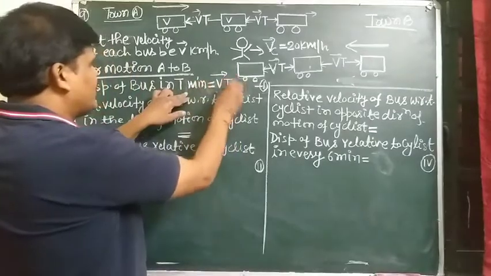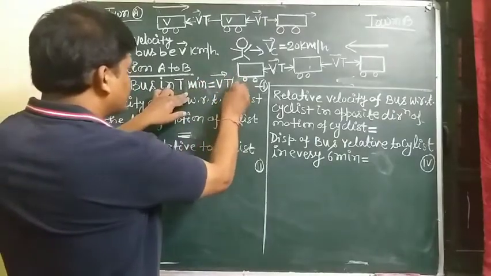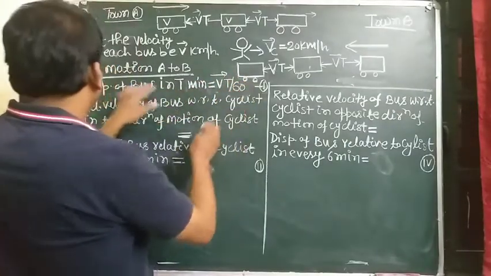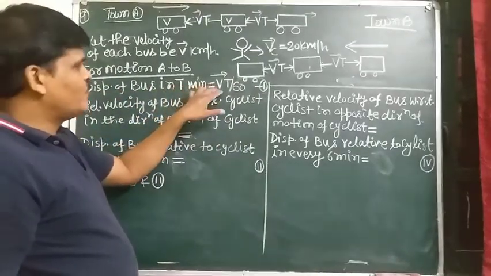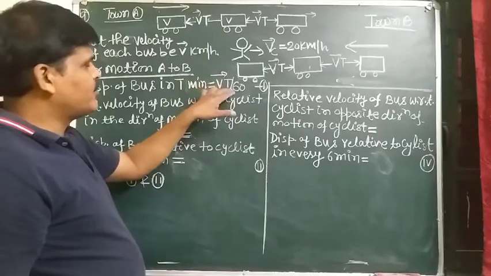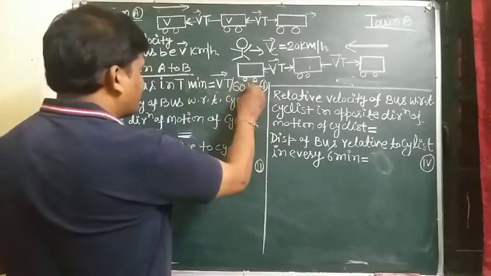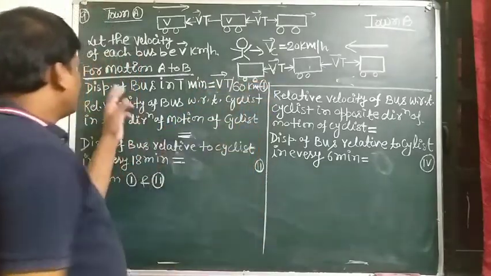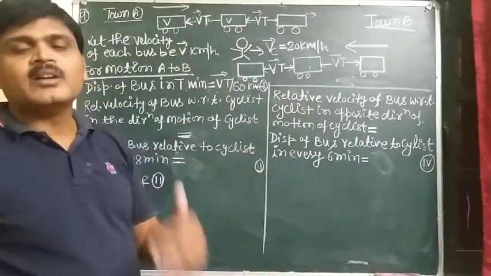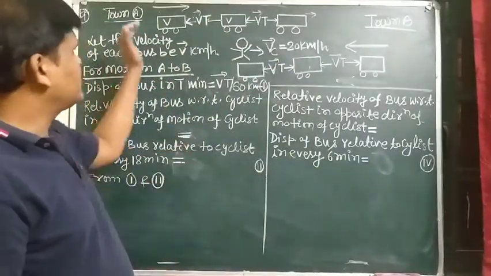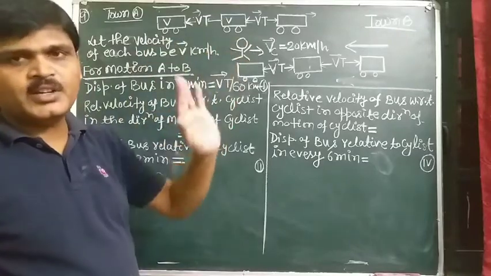Time T minutes can be converted into hours, so the displacement of the bus in T minutes is v vector times T by 60 kilometers, and the displacement of the bus from A to B is taken to be positive, because the direction of motion A to B is taken to be positive.